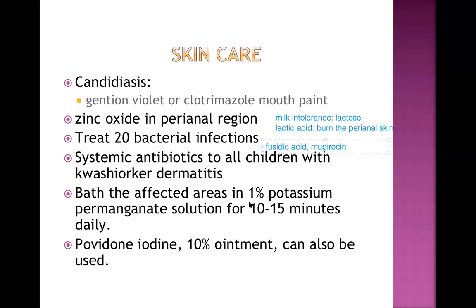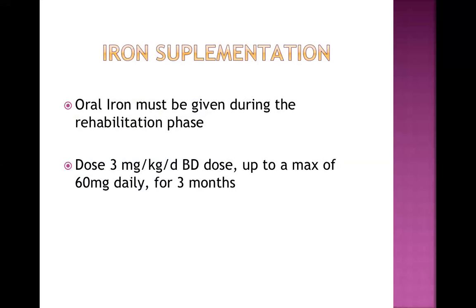Bathe the affected area with 1% potassium permanganate solution, and povidone iodine 10% ointment can also be used for the treatment of these skin lesions. So these are the different ways. Don't give iron during the first week of hospital admission or in the initial management. I've told the reason so many times. If we give iron, we will enhance the infection inside the malnourished child because there is high chance of infection in malnutrition. Okay, that's why after we control the infection, then only iron should be started.